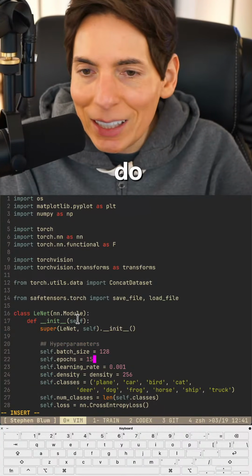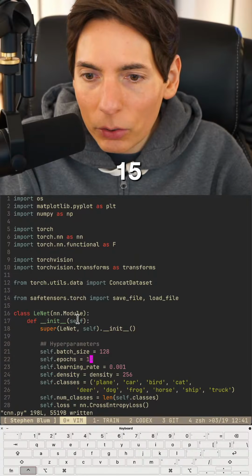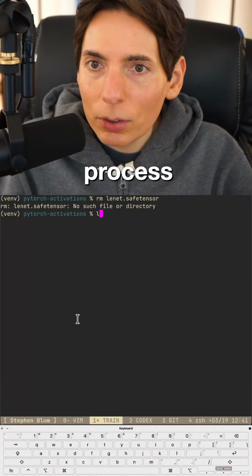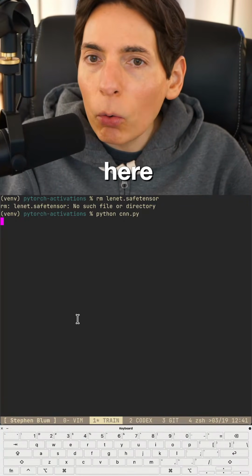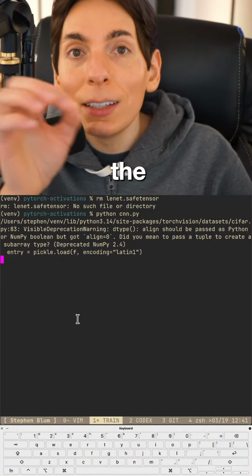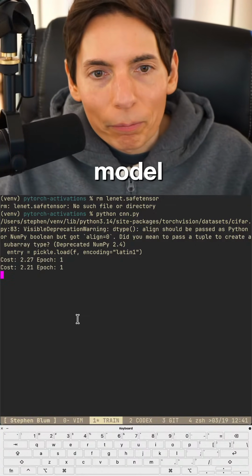Probably let's do 15 epochs. Let's do 15 epochs. Begin the training process right here. And now we're going to start writing the code to test our data, to test our model.